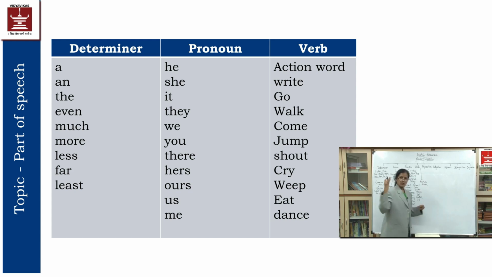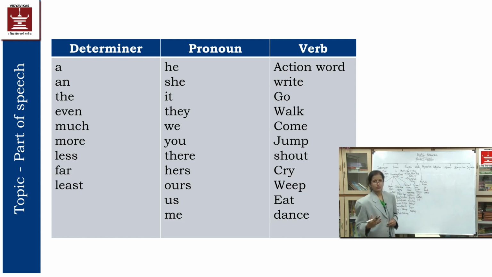You might be knowing so many words because in your 5th, 6th, 7th, 8th classes you must have had the recap of all these things, but still we will brush up our basic knowledge of grammar. So that is why we will see these verbs. Go, walk, come, many action words are there.